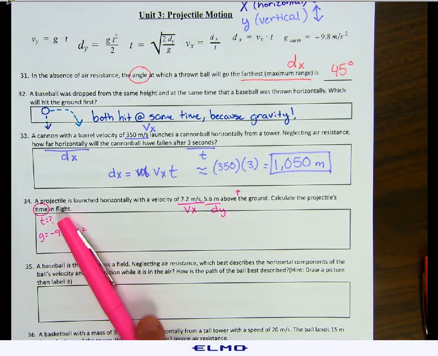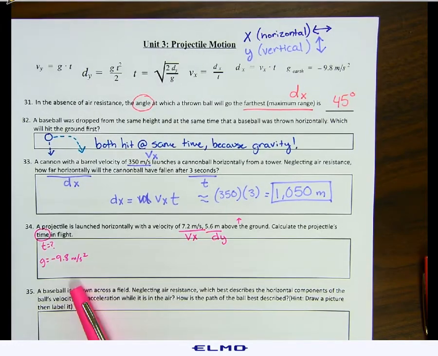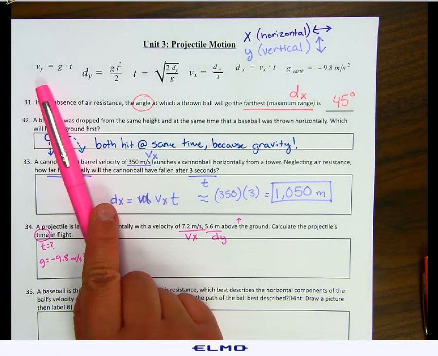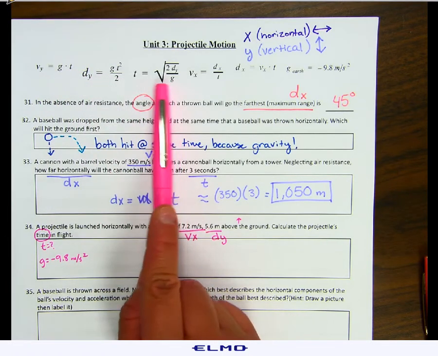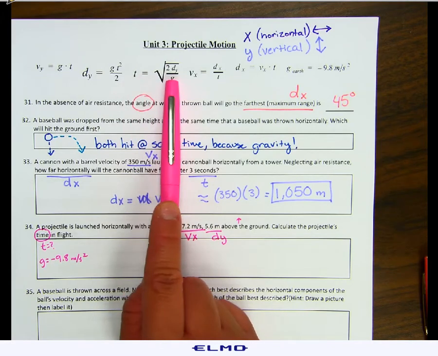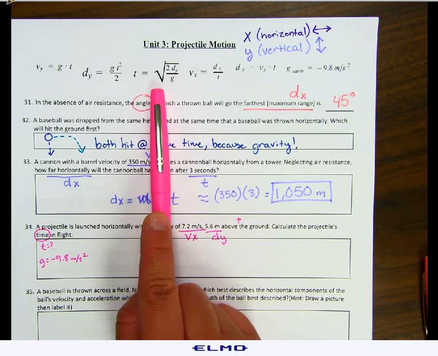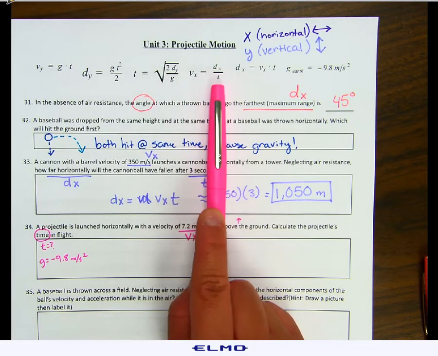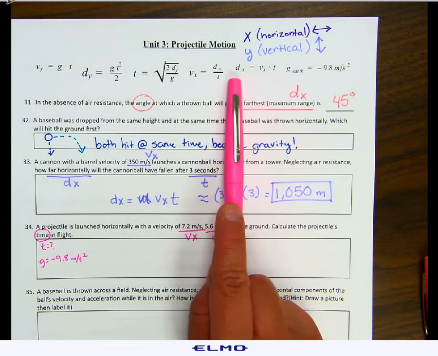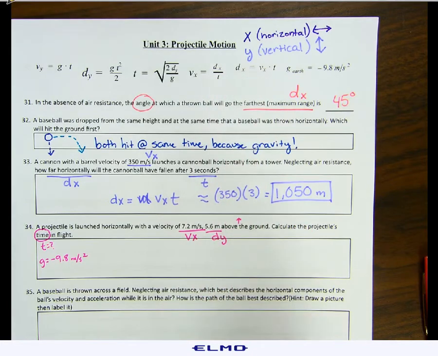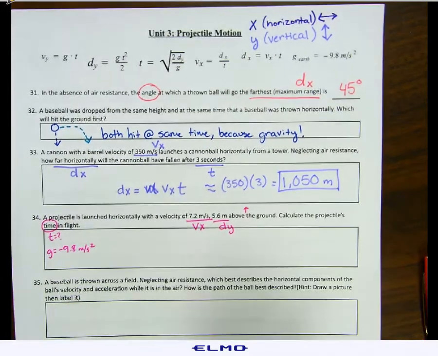And of course, we always know that gravity is negative 9.8. Okay, so we're looking for time. We're given a Vx, a dy, and we know gravity. Let's look at our formulas. That's not solving for time, but we could use it. That's not solving for time, but we can use it. This one is solving for time, and it uses 2 dy, which we have, and gravity, which we know. So we can use this one. Vx equals dx over t, that's not solving for time. dx equals Vx times t, that's not solving for time. But we can rearrange these if we wanted to solve for time. But since this one's already written for us, I'll go ahead and use that one.